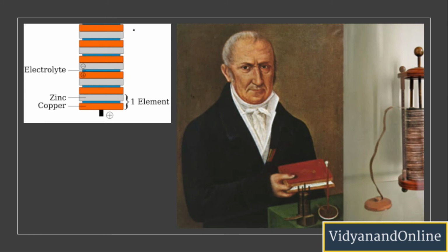Here if you can see, the voltaic pile consists of zinc and copper discs, and a cardboard disc soaked in salt was placed in between these two discs, which was acting as an electrolyte. This voltaic pile was then connected via copper wire.